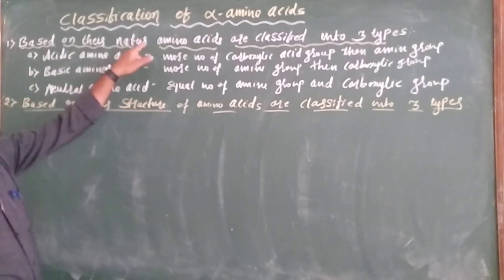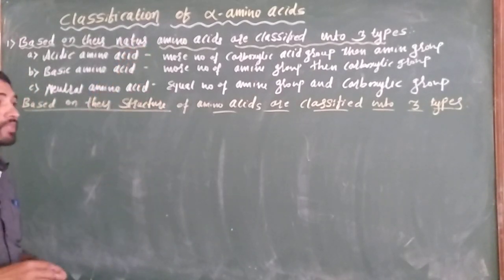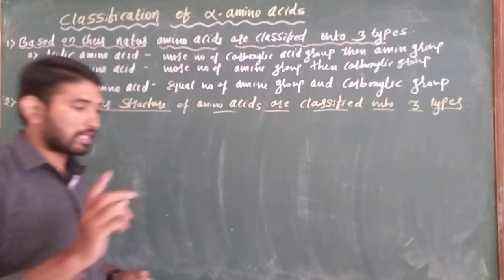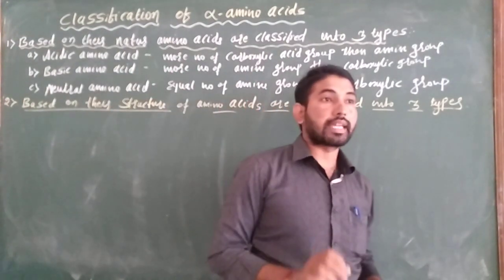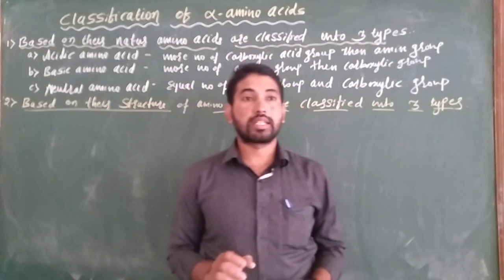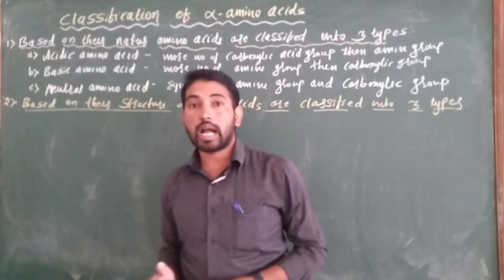Based on their structure, amino acids are classified into three types. The first classification is based on their nature, the second is based on their structure. The first one is aliphatic amino acid, the second is aromatic amino acid, and the third is heterocyclic amino acid.